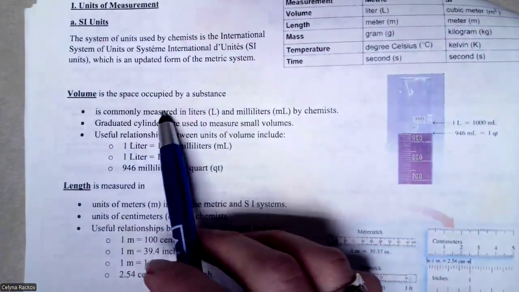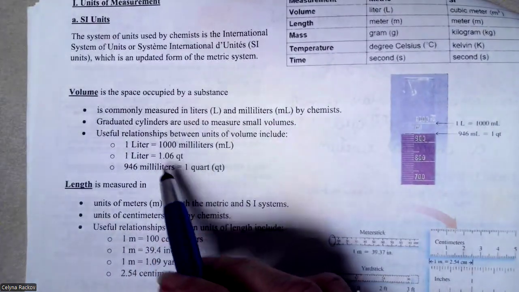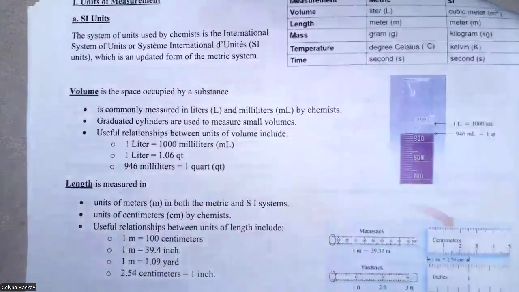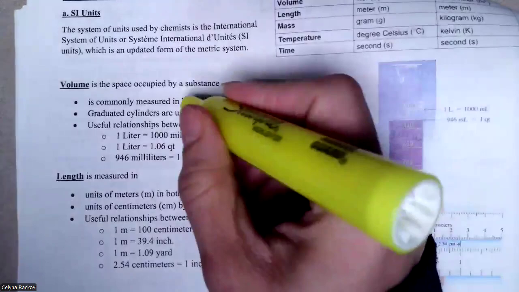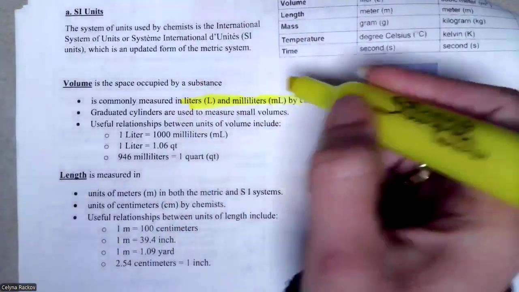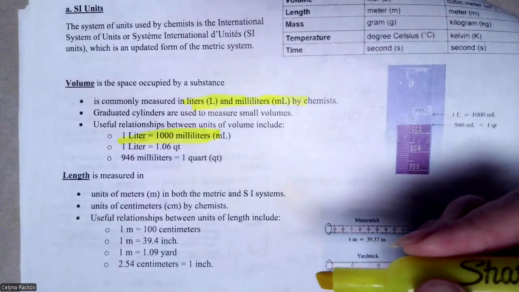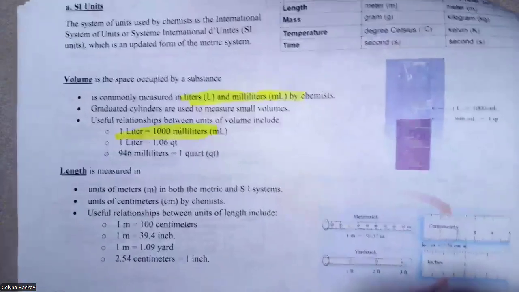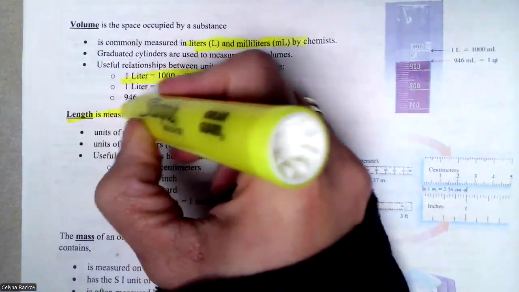All right, okay, volume. Volume is the space occupied by a substance, right? And commonly measured in liters and milliliters. In each 1 liter, you have 1,000 milliliters. And about length: what's length?